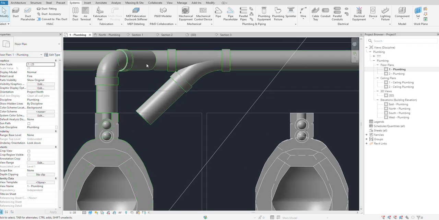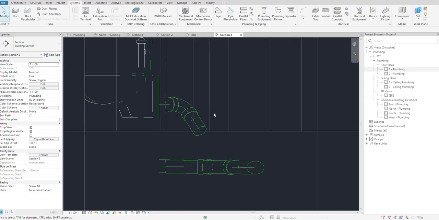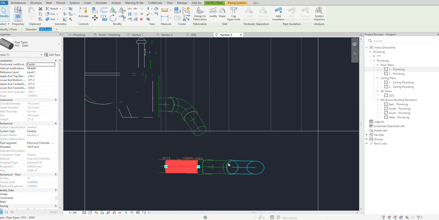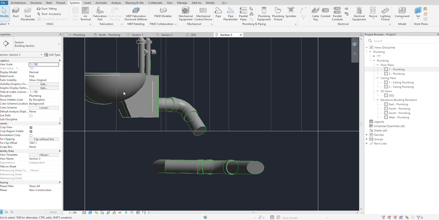I can rotate this up. I need to rotate this in such a way that it is aligned to this. For me to see them, I have to be in a section view. Go to view. This is my plumbing, and this is my Y branch. Let me make it shaded so you can see it. I draw it like this, and I need this to be up.